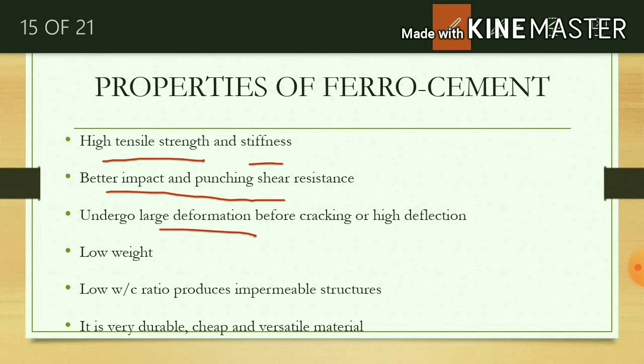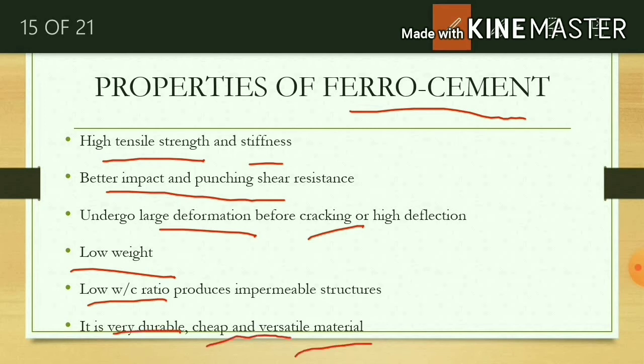It undergoes large deformation before cracking, which means sudden failure does not occur in ferrocement. Low weight, low water cement ratio, and very durable, cheap and versatile material.